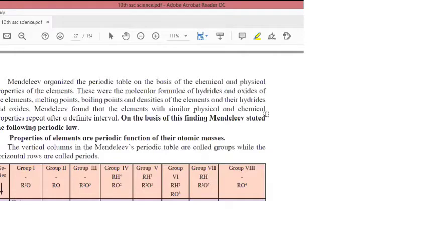If I take one element and combine it with hydrogen, then it will form hydrides. So the combination of an element with hydrogen is hydrides, and the combination of an element with oxygen is known as oxides.